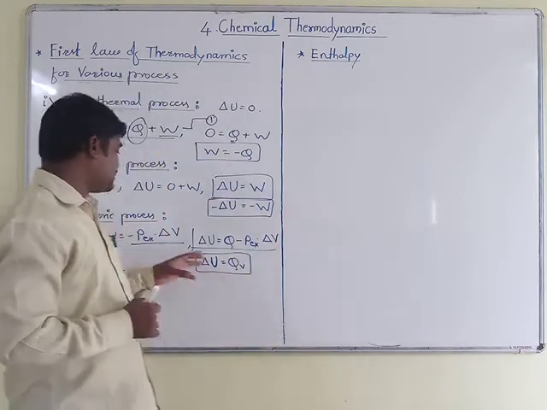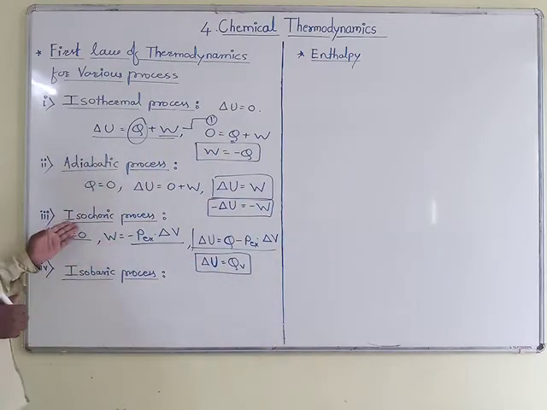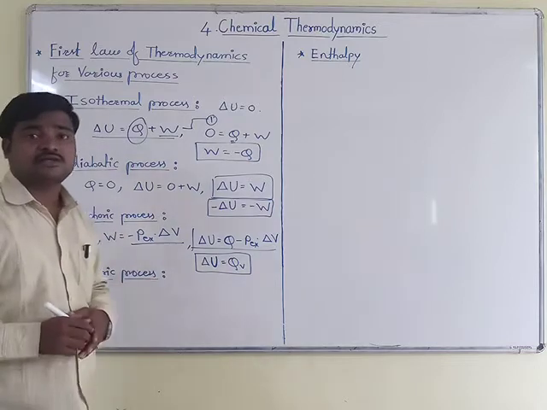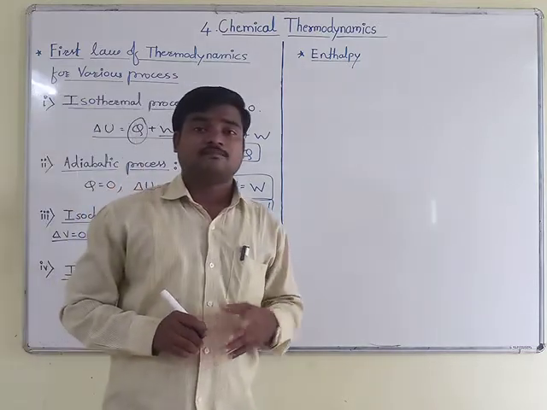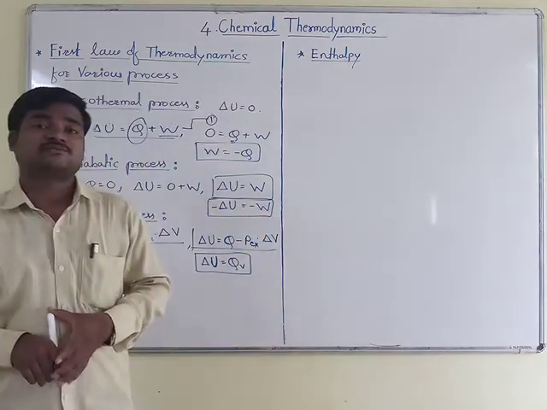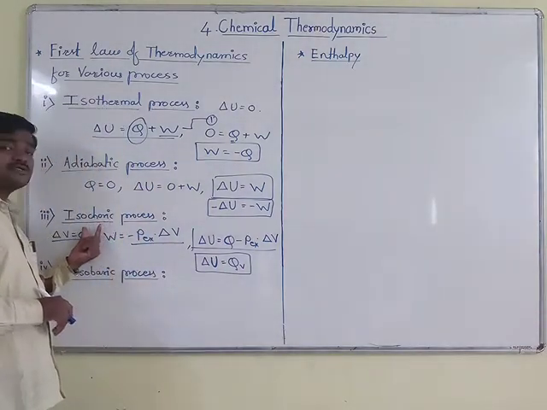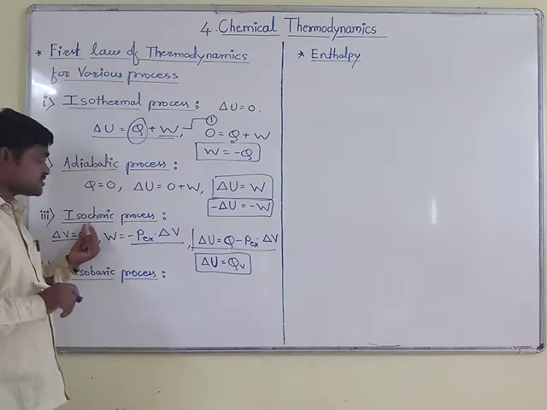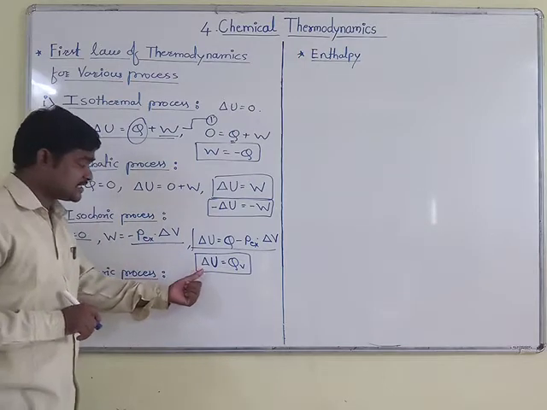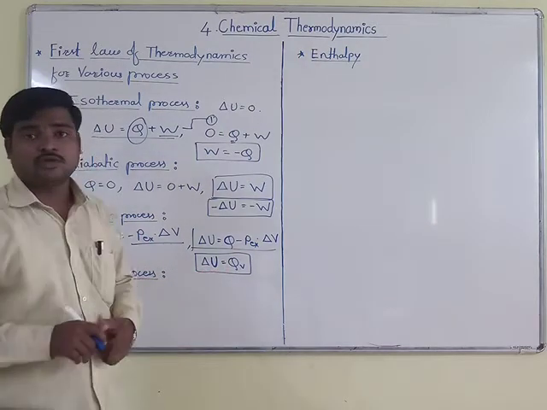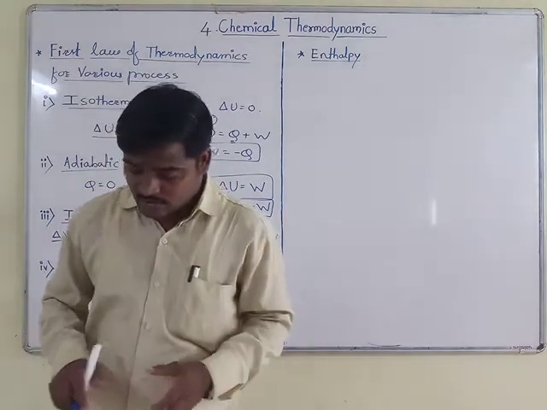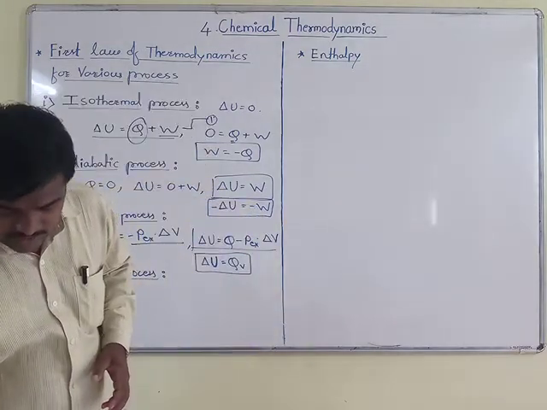So by making some changes in the mathematical expression of the thermodynamics first law, you get the expression for the isochoric process, that is delta U is equal to QV. So this is the equation for the isochoric process.